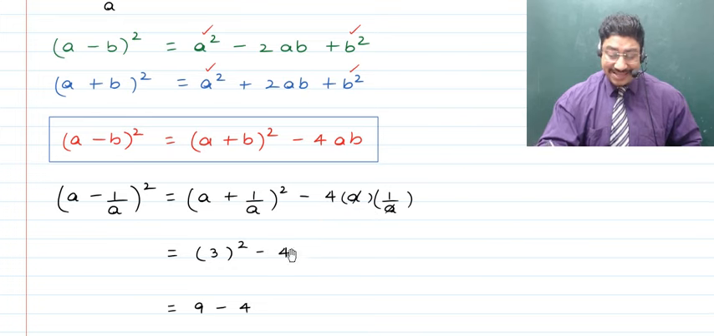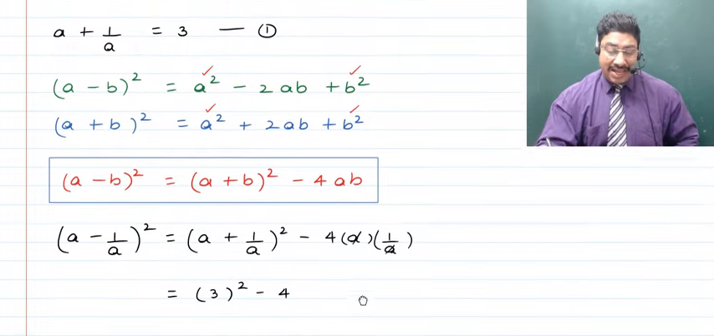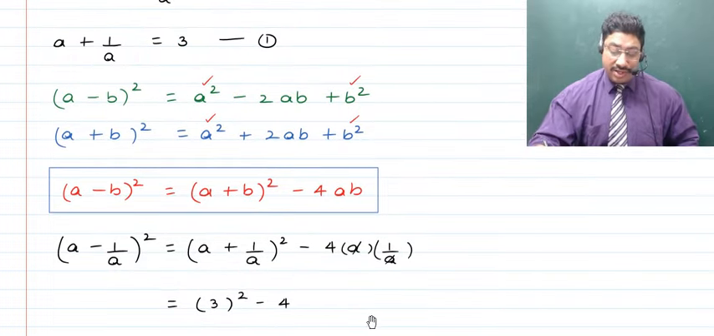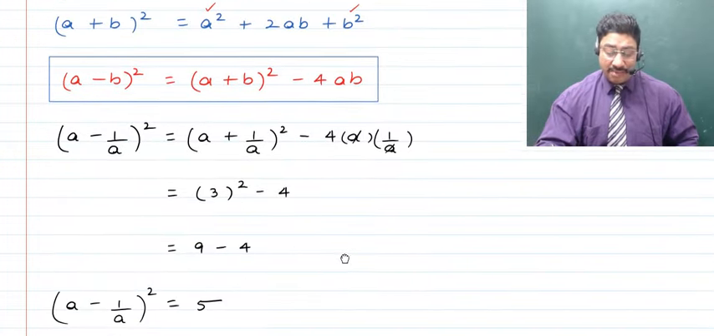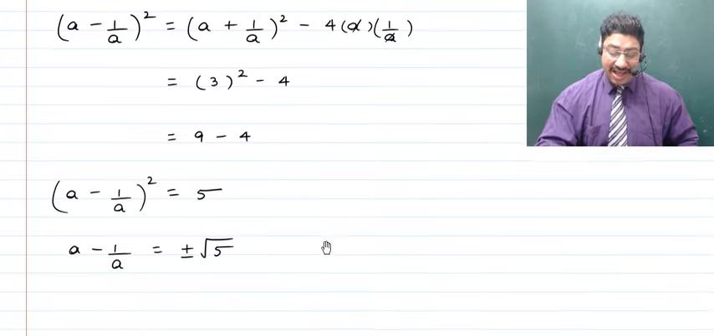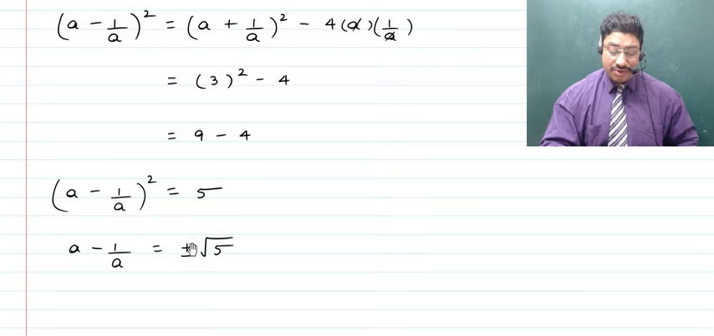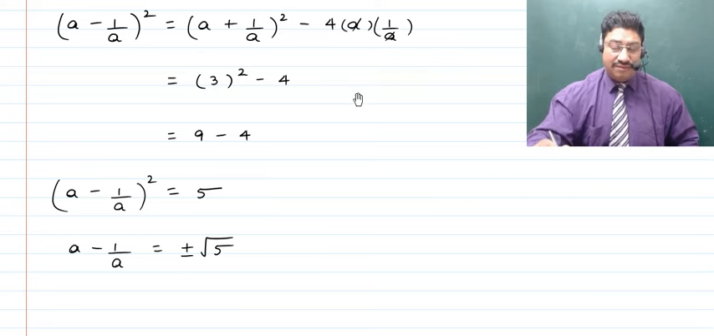So both of these get cancelled and it just becomes equal to 4. Right now children, as we know that a plus 1 upon a has been given to us to be 3. Now we've got to square it, so that becomes 9, and from that when you subtract 4, it will become equal to 5. So (a minus 1 upon a) whole square is 5. As such, a minus 1 upon a can be written to be plus minus root 5, right? So this is the answer to the first question.